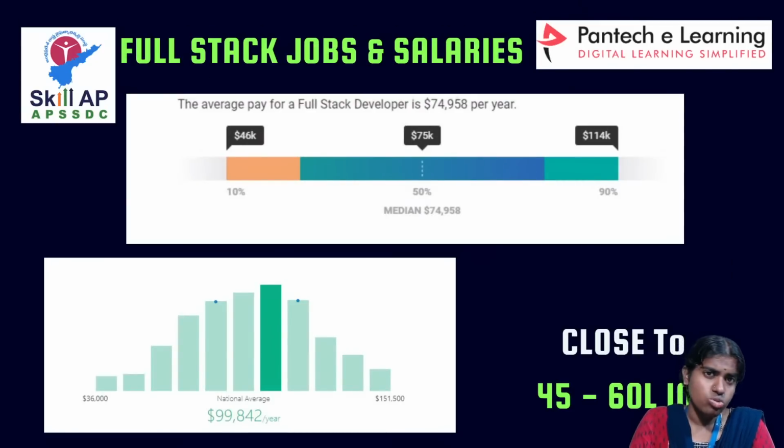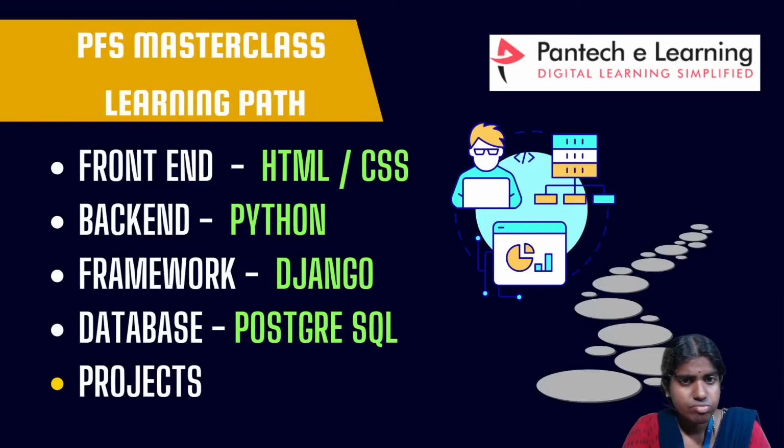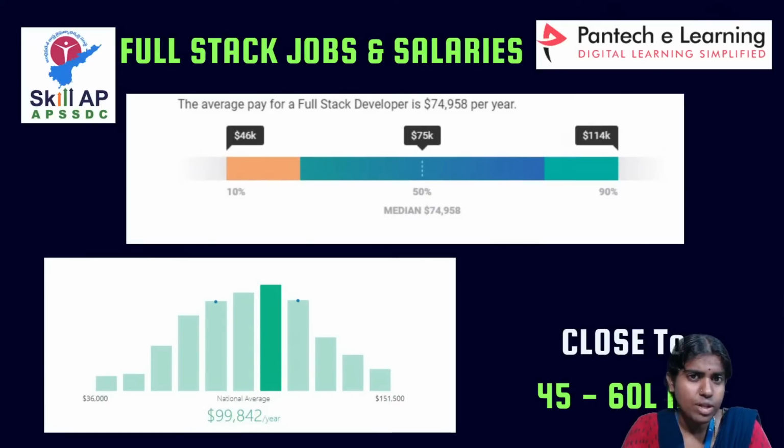So once you have built this in 30 days, for full stack salaries you can earn up to 45 to 60 lakhs. Clear with this? So this is going to be the average salary of a full stack Python developer.